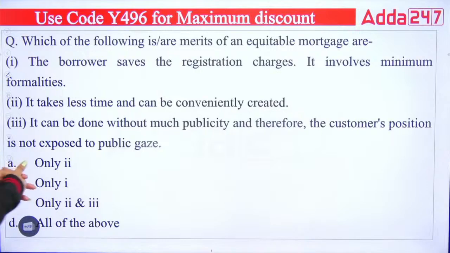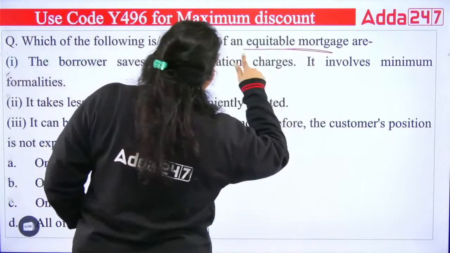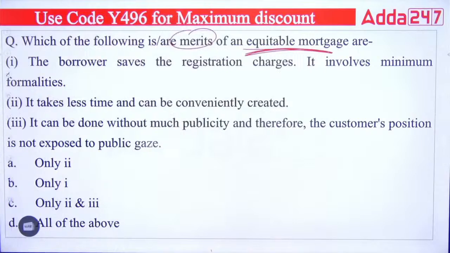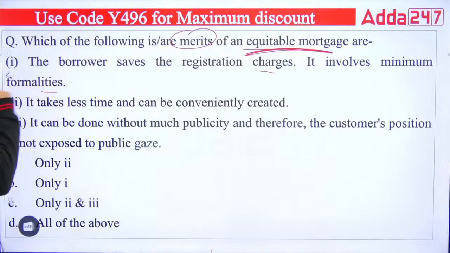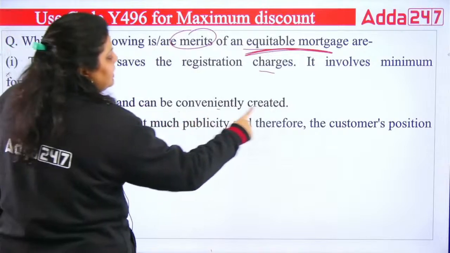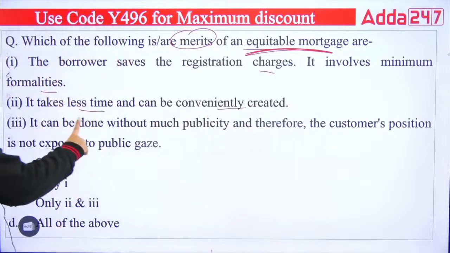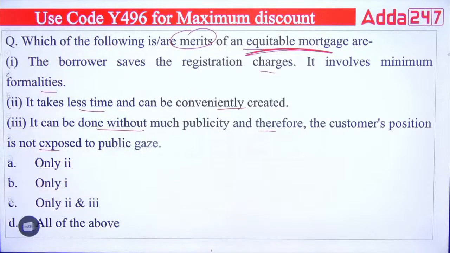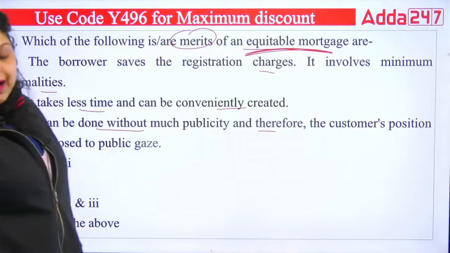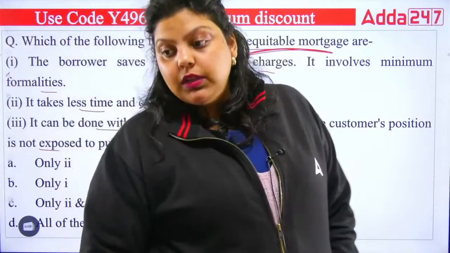Which of the following are merits of an equitable mortgage? First, the borrower saves the registration charges. It involves minimum formalities. Second, it takes less time and can be conveniently created. Third, it can be done without much publicity, therefore the customer's position is not exposed to public gaze. A, B, C or D. Which of the following is correct? So, which of the following are merits of an equitable mortgage?